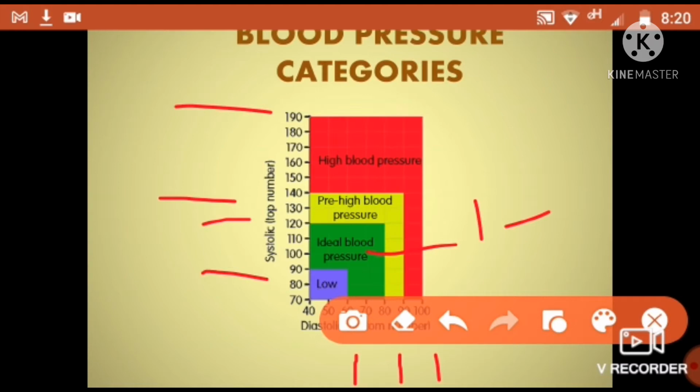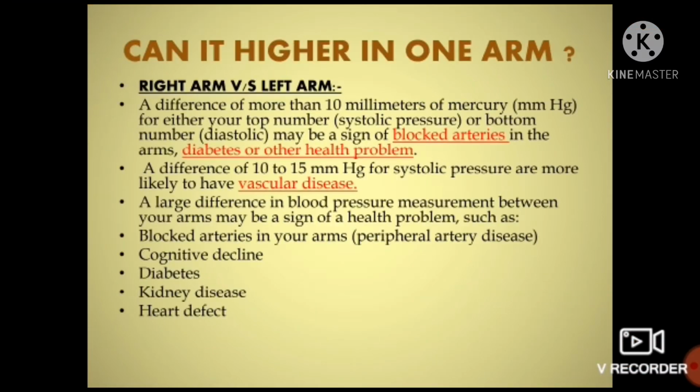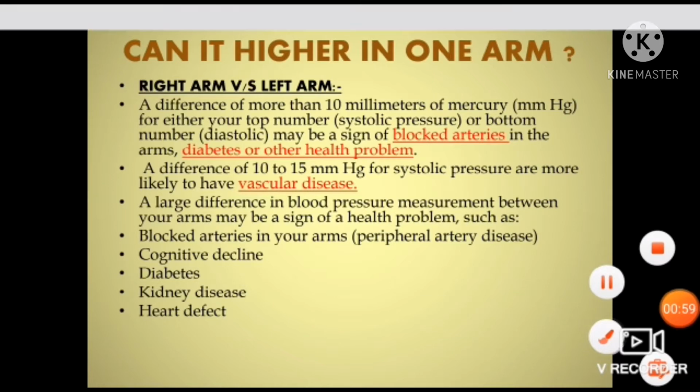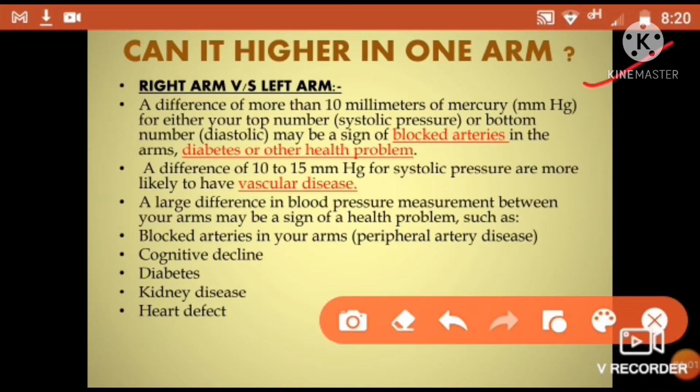Okay, if it's not normal, you have to check with your doctor first, or remove the salt from your diet. Can it differ in one arm? Yes, this is the most probable question asked in our society or by students, because the doctor checks our blood pressure in only one arm. Why? Because a blood pressure difference is present between your both arms, either the right or the left arm.